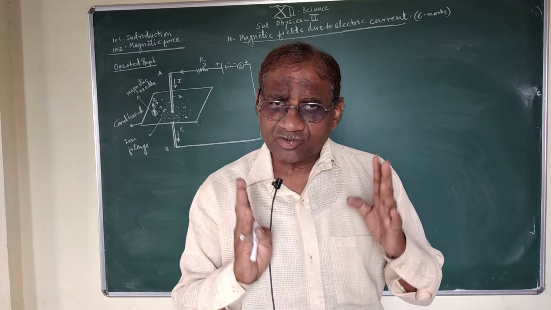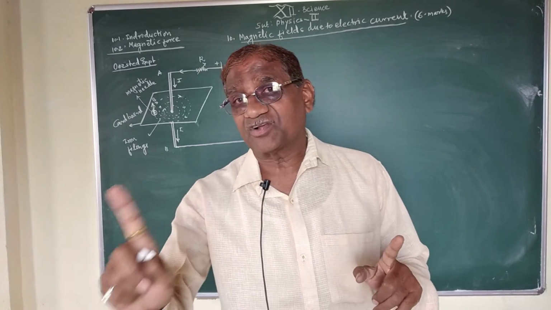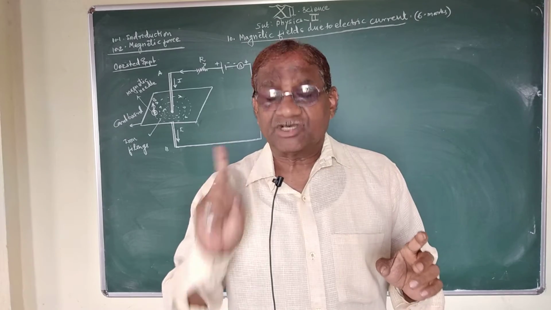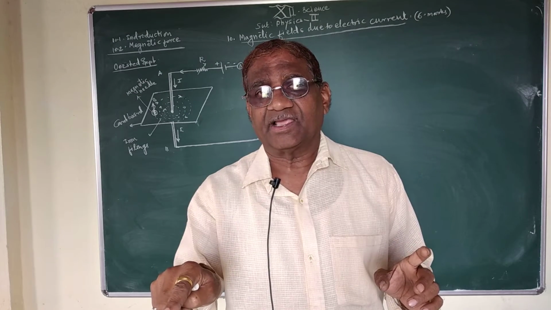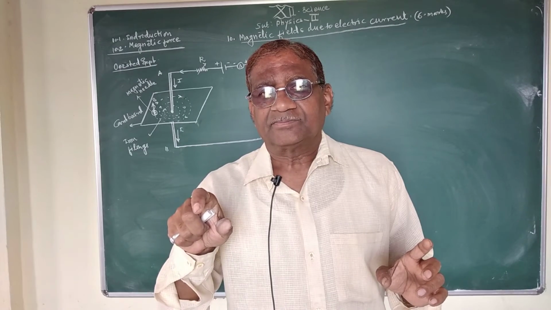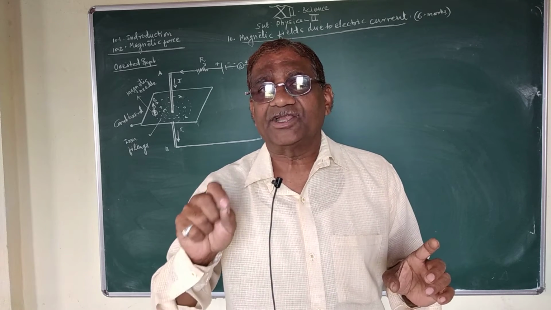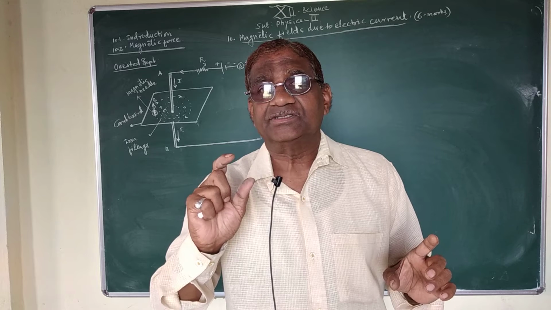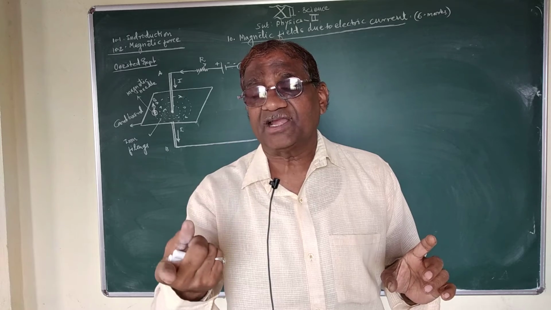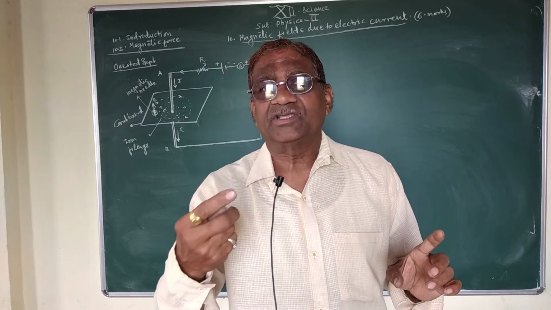As under the action of electric current there is production of magnetic field, it means that the converse was also true. Means under the action of magnetic field there is production of electric current. This discovery was made by Faraday, and we have to study this concept of production of electric current due to changing magnetic field. This study we have to do in the next chapter.